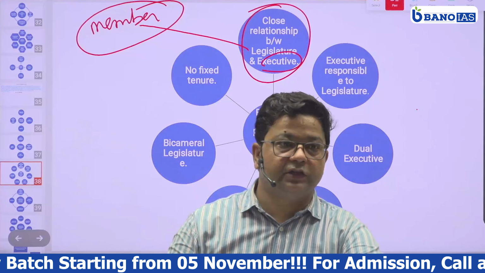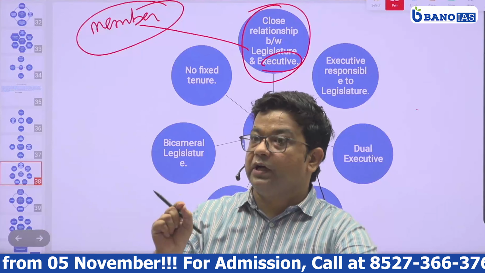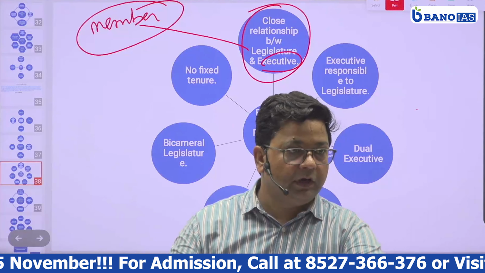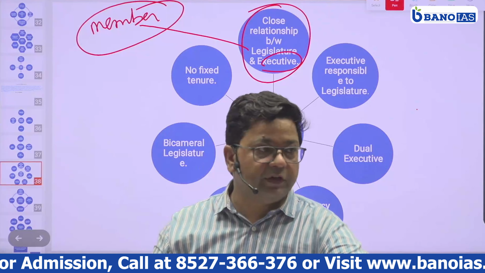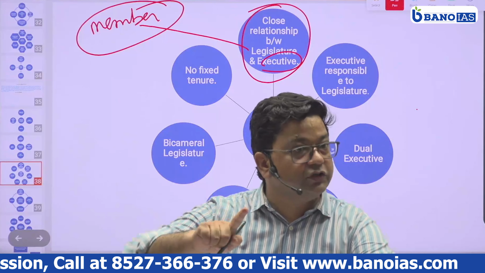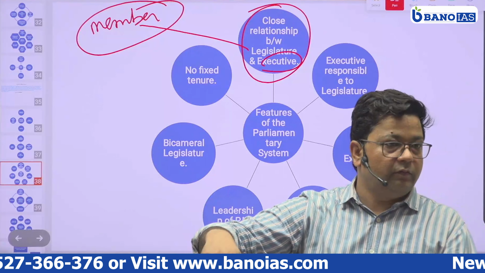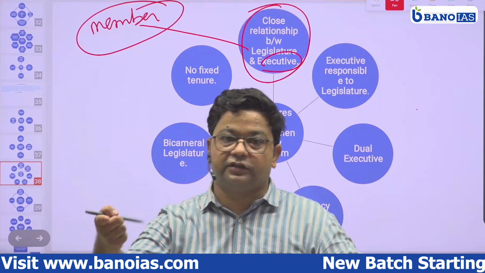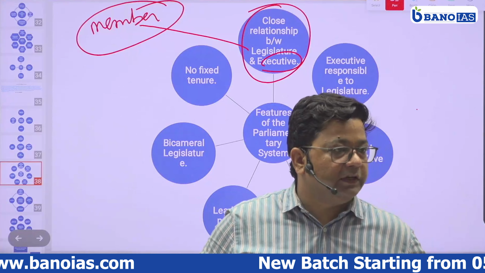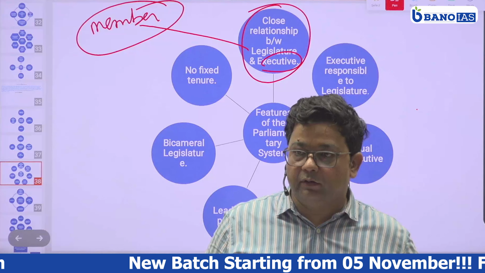West Bengal election is the best example, where you can understand this. Mamata Banerjee lost her seat in the West Bengal elections, but still she is the chief minister. So the constitution has allowed her to be chief minister, and within a period of 6 months, through a by-election, she has to become a member of legislature. Are you getting my point?